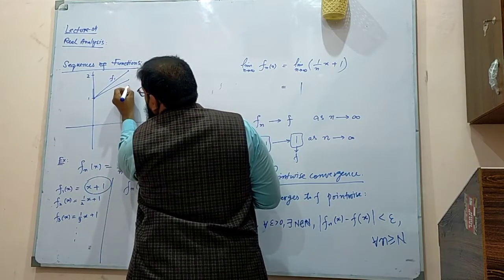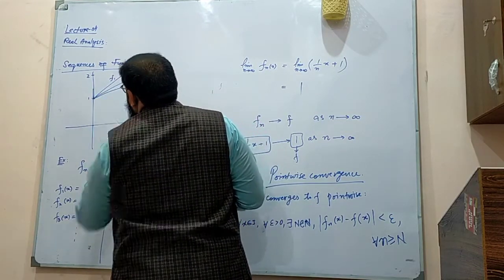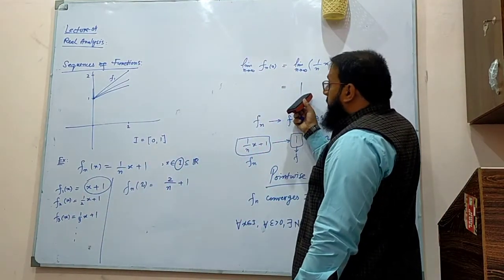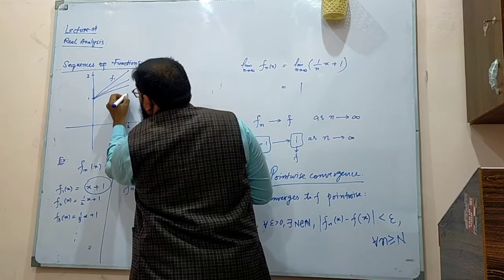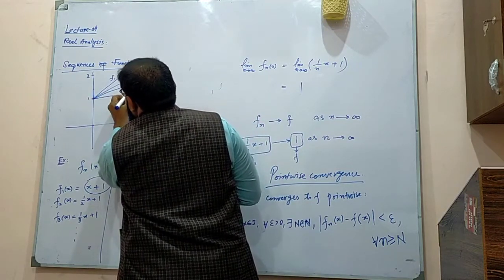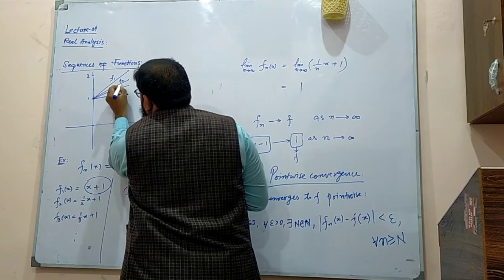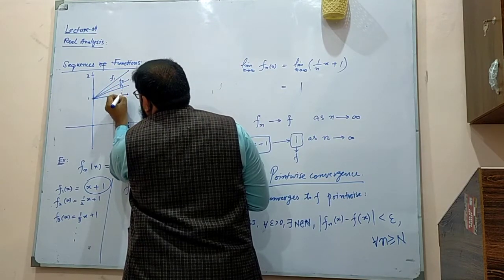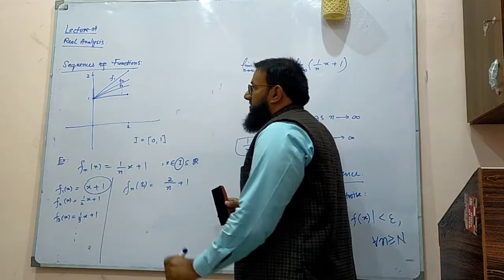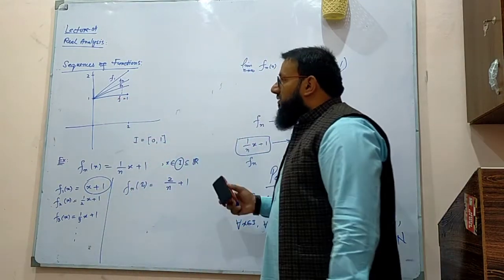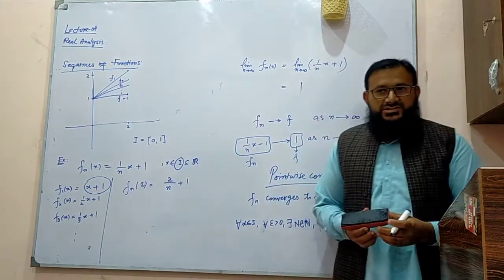And for this, you will get something like this. And when you find the limit, the answer is going to be 1. So it's exactly this horizontal line. So these lines F1, F2, F3, Fn converge to this particular function, which we call f, which is equal to 1. So graphically the things are very interesting as well.